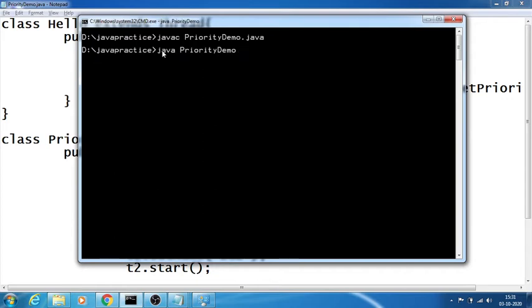And java dot priority demo, 2 seconds wait time. See, now I again got 5, 10, 8, even though I gave a time period of 2 seconds. See, the priority has changed again because I have multiple processes running at the same time.